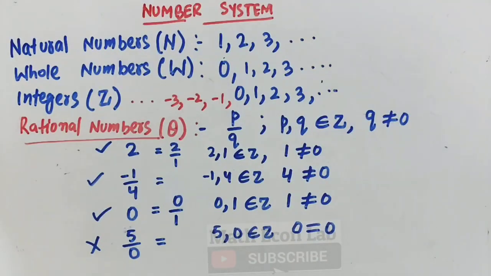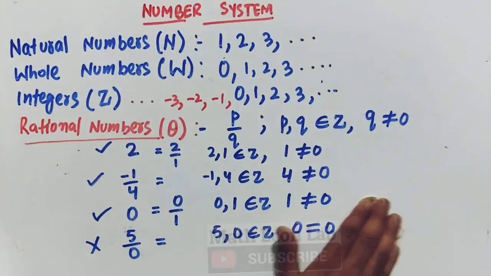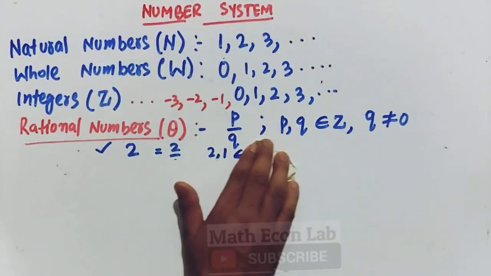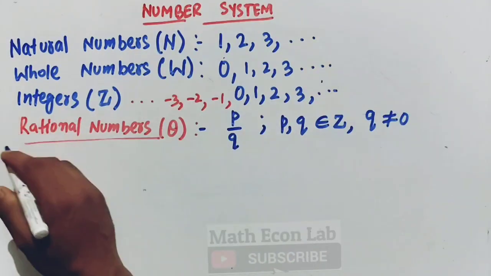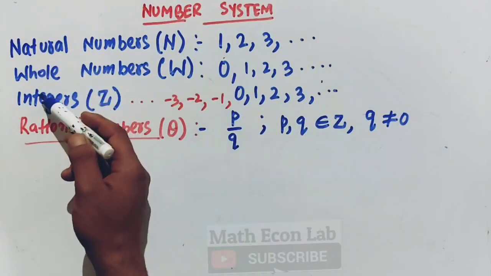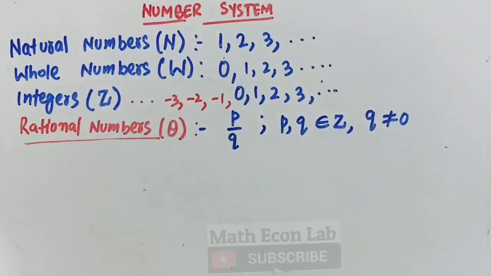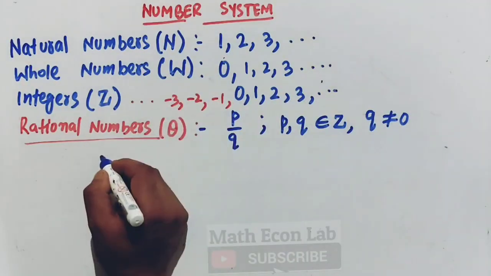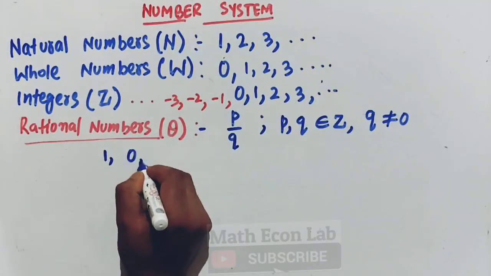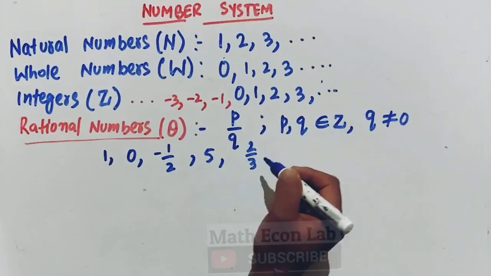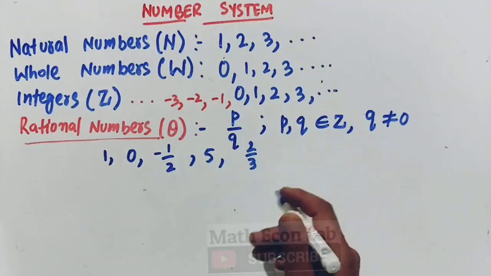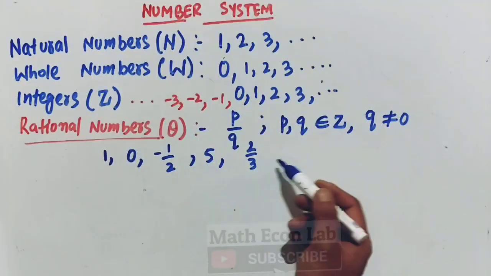Then we have the irrational numbers. So all the integers are rational numbers, but all rational numbers are not integers. So in the rational numbers we will have 1, 0, negative 1 upon 2, 5, 2 upon 3. These are all rational numbers which can be written in the form of P upon Q.